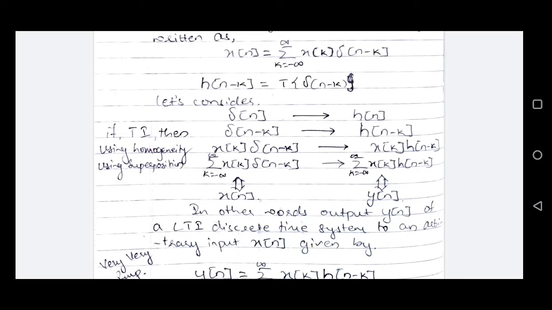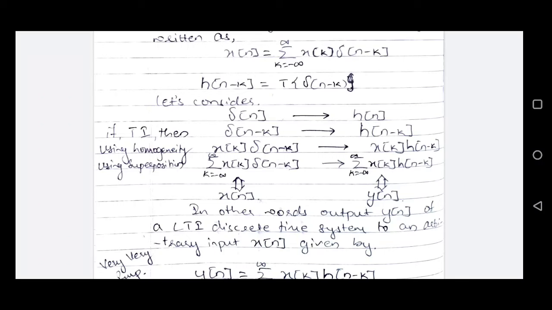If delta n is the input to the LTI system, then impulse response h of n will be the output. And because of the time invariance property, if this impulse function is time shifted, let us represent that time shifting operation by delta n minus k. If this is the input to the LTI system, the output should also be shifted, which will be represented by h of n minus k.